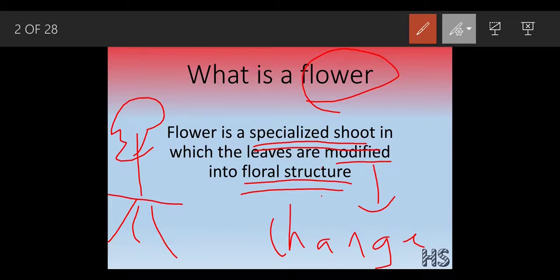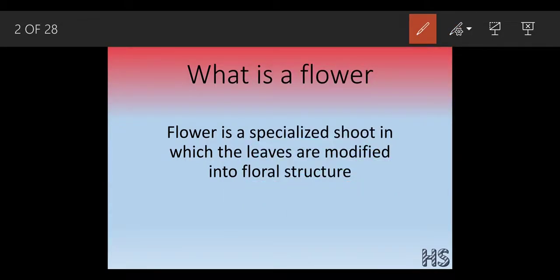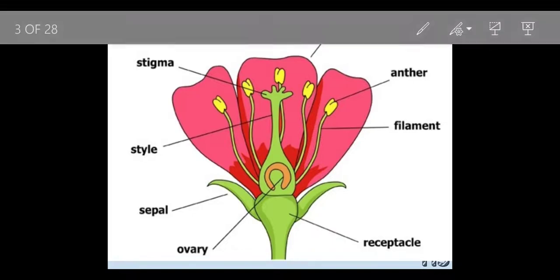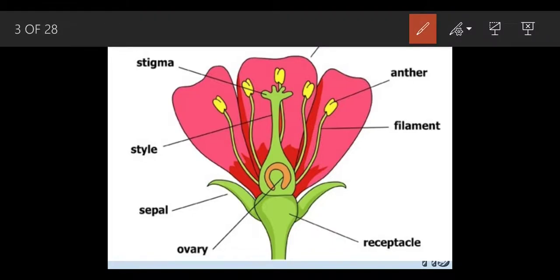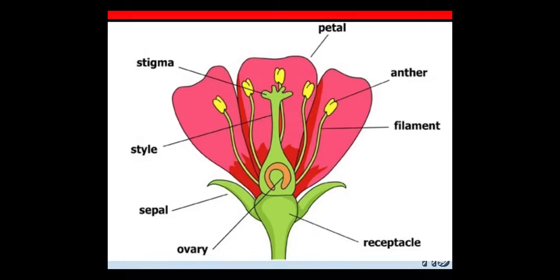Let's move ahead. See here, if you look very carefully, there is a petal, anther, filament, receptacle, ovary, sepal, style, stigma, various parts we can see. Let's understand them in detail.